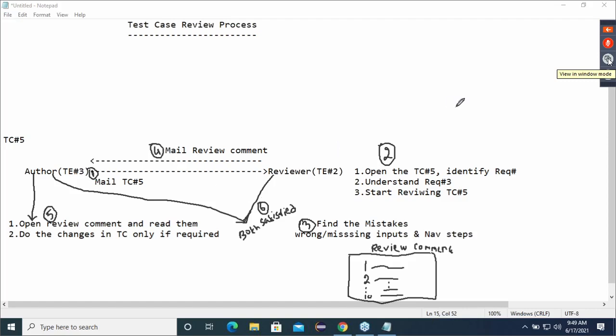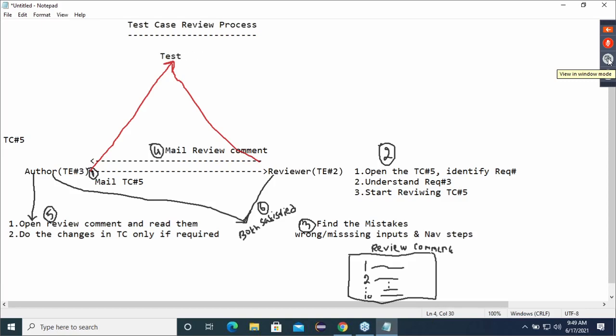That's why, guys, whenever you are sending a mail to the reviewer, or reviewer, whenever you are writing your comments and sending to the author, compulsory, both of you remember, when you are sending, both of you should keep the team lead or the test lead in CC.